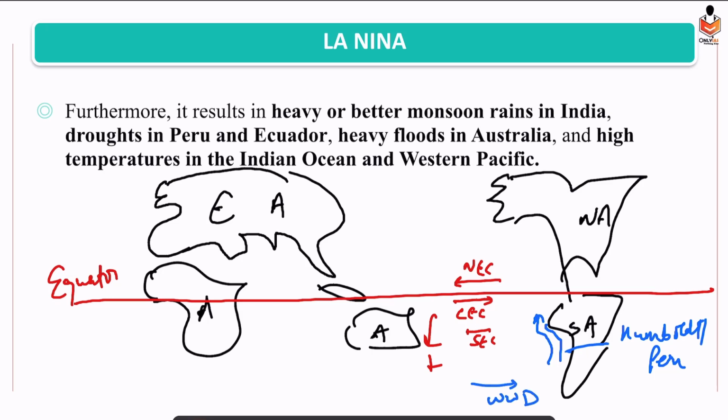So now what is happening in this region during the La Nina period? This Humboldt current will extend in the eastern Pacific region. This will extend and it will enter into areas of the counter equatorial region or central Pacific region. So in this region we'll find an extension of the cold water. So this phenomenon leads to the La Nina. So now what would happen? This is the oceanic phenomena. Ocean currents are swinging. While in case of atmospheric phenomena, what is happening? Descending of the air in the eastern Pacific. Winds are blowing in this direction. Over Australia, we find a convection current which is rising. So we find local level.